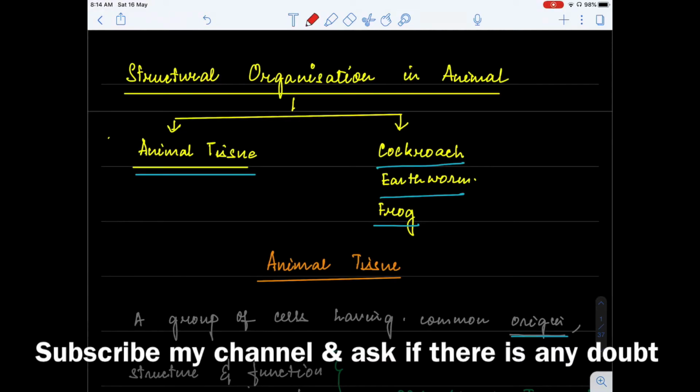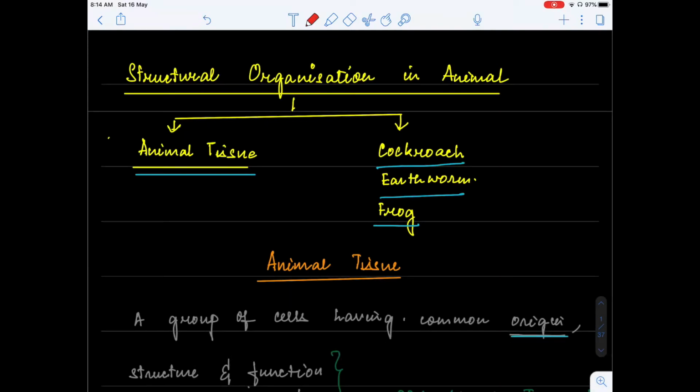Hello everyone. Today we are going to start with one of the most important chapters of your class 11, that is structural organization in animals. Now this chapter is divided into two parts. The first part deals with animal tissue and the second part deals with cockroach, earthworm and frog.